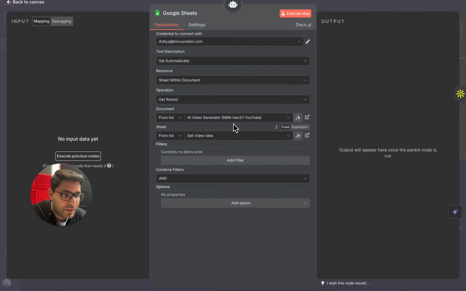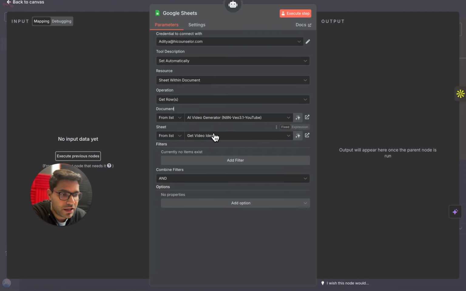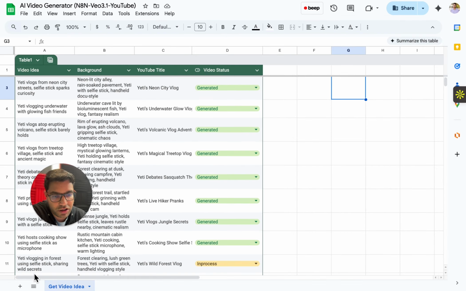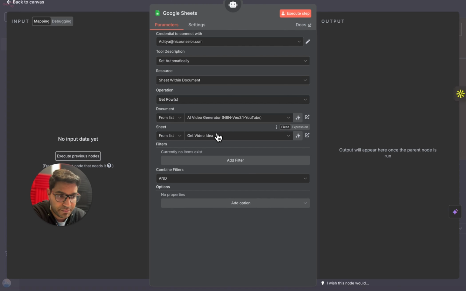Then simply select the Google Sheet that you have created in your drive. You'll be able to find it here, and here select the tab that you have created. I'm talking about the tab you have in your Google Sheet. If you have only one tab, that tab will automatically appear here. That's all you need to do in this Google Sheet.